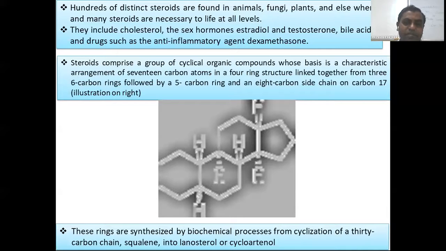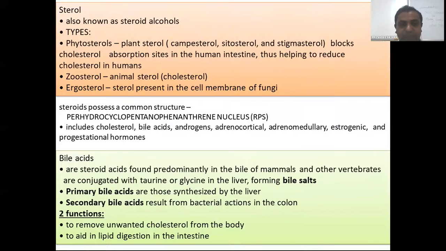So ideally, dear students, steroids have a four-ring, tetracyclic structure. Out of the four rings, three are six-membered rings, as we see here, and one is a five-membered ring. This five-membered ring is substituted with some aliphatic or aromatic structure, present at the 17th carbon in most steroid structures. Some steroids are synthesized through biochemical processes.